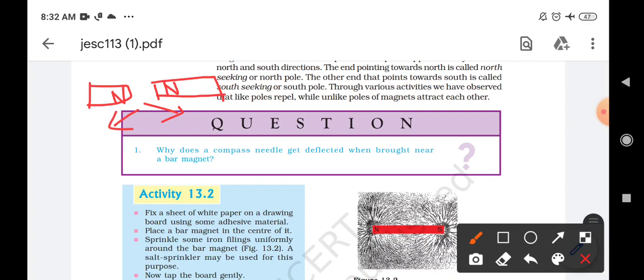Okay, but if out of the two, one is north and the other one is south, then what happens? They start attracting each other. So we can say here that like poles repel each other, while unlike poles attract each other.